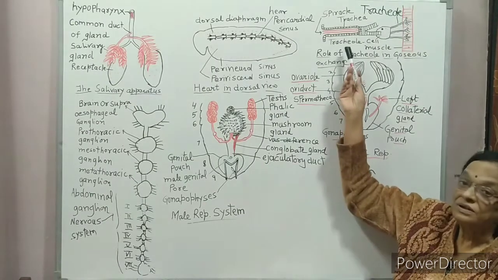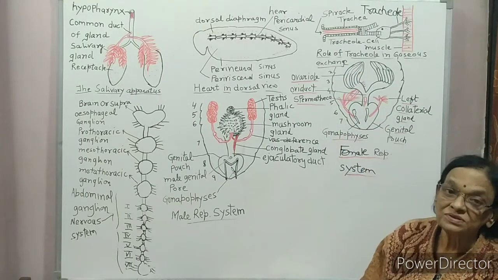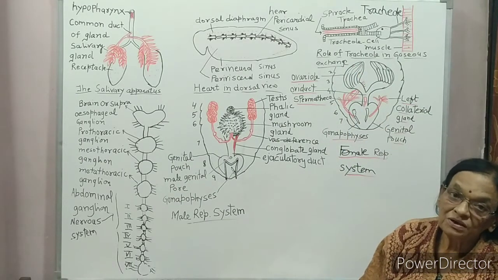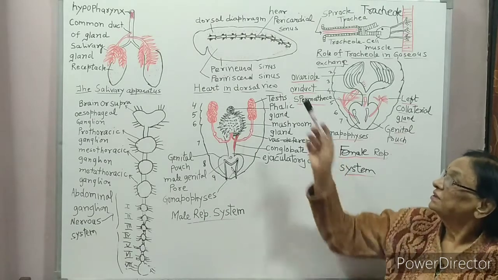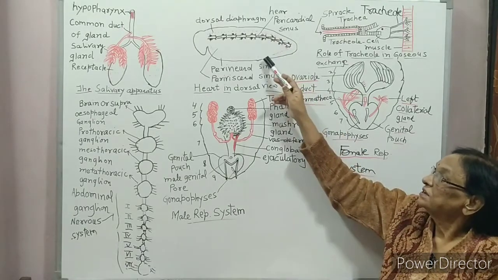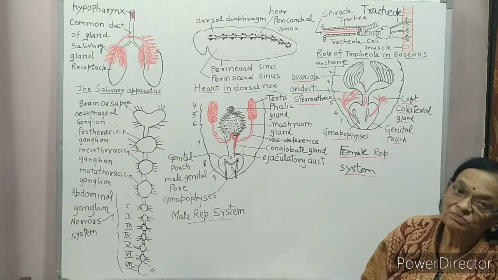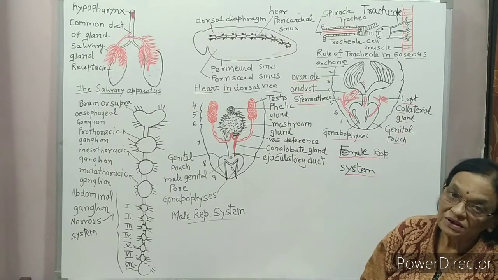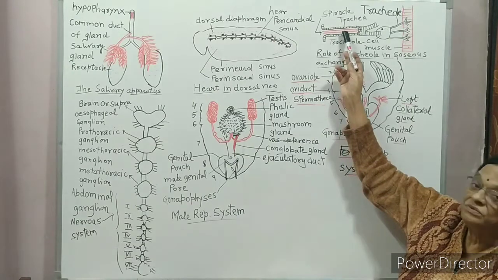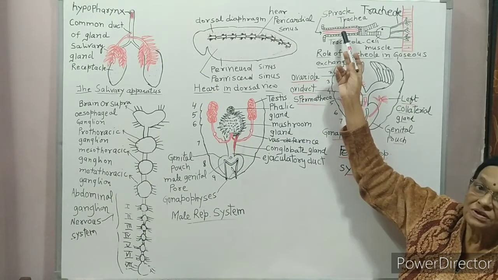Then, the respiratory system consists of 10 pairs of spiracles. They are situated on either side of the body. Each spiracle leads into a trachea, the windpipe.